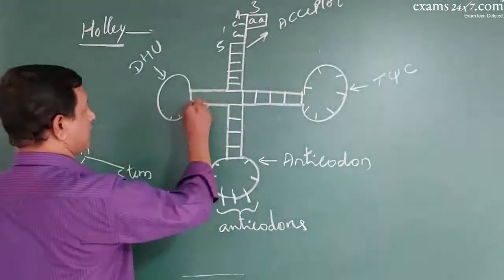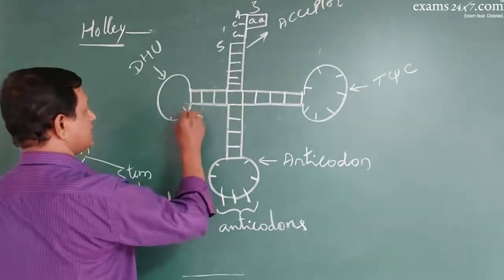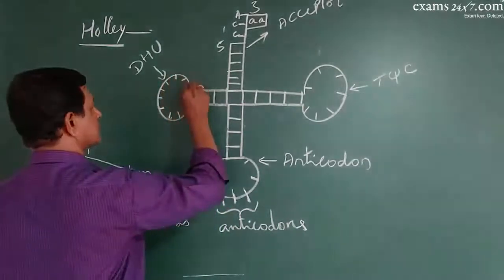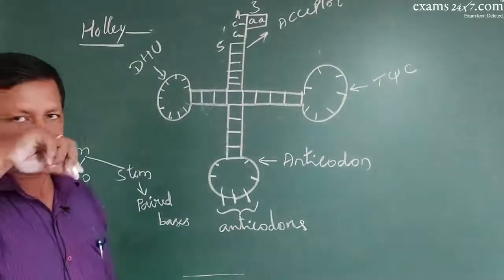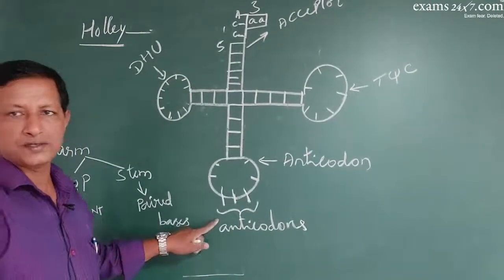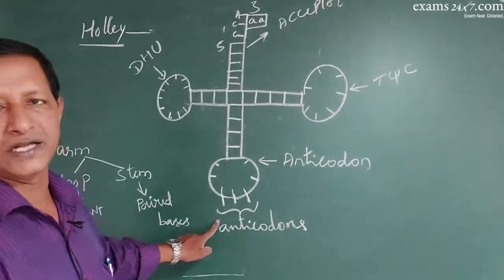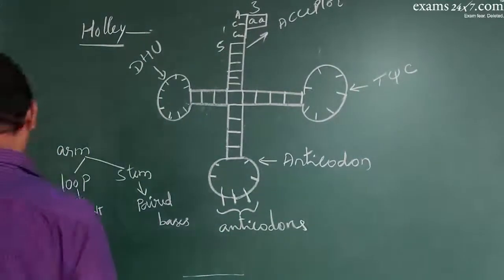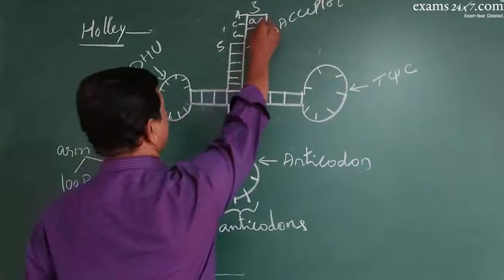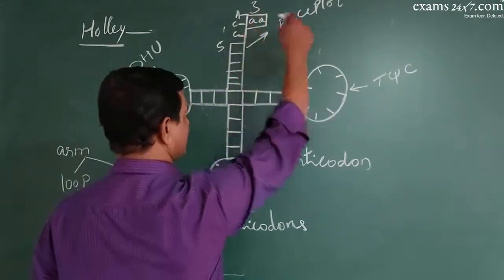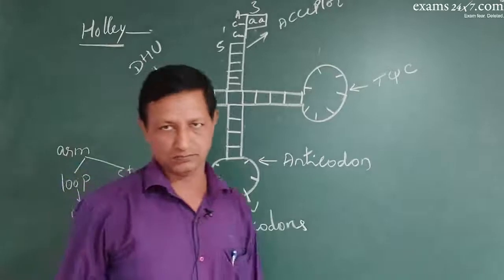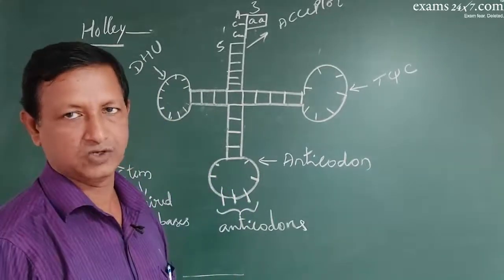And this stem is made up of 4 paired bases, and the loop is made up of 10 unpaired bases. Like this, 10 unpaired bases. Understand? Anticodon identifies a particular codon on mRNA. That is its job. The DHU arm will help the attachment of amino acid to the acceptor, while the T5C arm will help in the attachment of tRNA to the larger subunit of the ribosome. So that is the job of tRNAs.